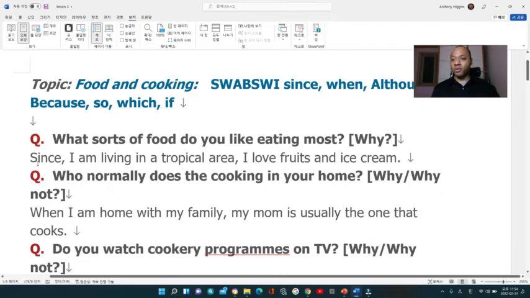And it looks more alive. So accent is really important, as is pronunciation, but I would say accent is more important. One of the reasons is that depending on how much you emphasize the accent, regardless of your pronunciation, people are able to understand you much more clearly. So here I'm going to answer. Since I am living in a tropical area, I love fruits and ice cream.